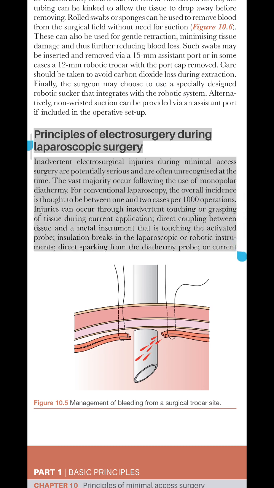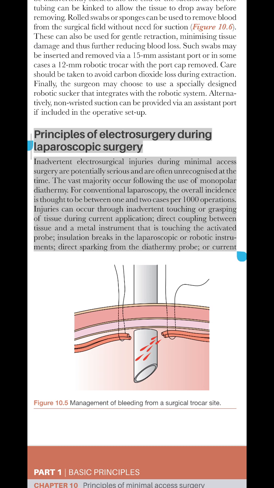Principles of electrosurgery during laparoscopic surgery. Inadvertent electrosurgical injuries during minimal access surgery are potentially serious and are often unrecognized at the time. The vast majority occur following the use of monopolar diathermy. For conventional laparoscopy, the overall incidence is thought to be between 1 and 2 cases per 1,000 operations.